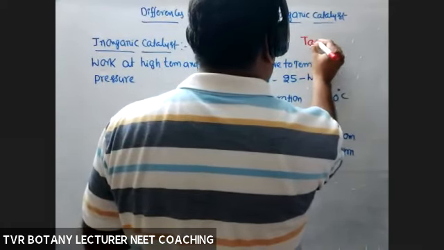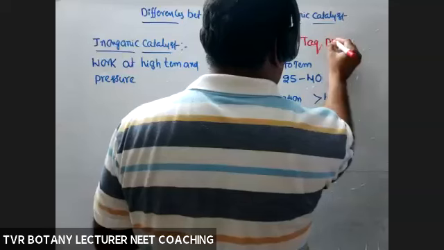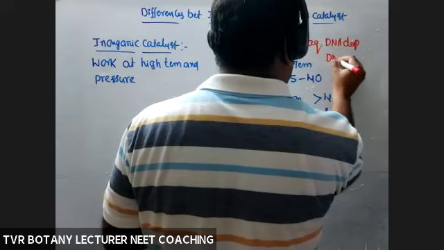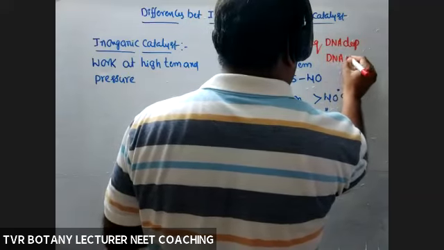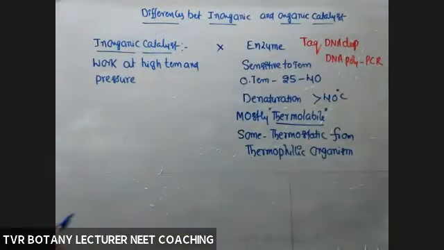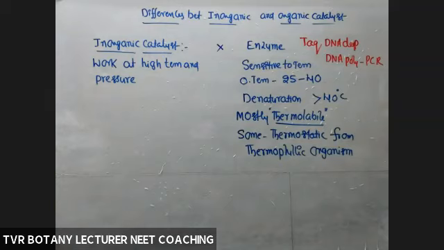Thermus aquaticus bacterium, Taq polymerase. Thermus aquaticus DNA dependent DNA polymerase concerned with gene cloning, that is a PCR technique. Thermus aquaticus bacterium, thermophilic bacterium. Okay, so most of the enzymes are thermosensitive, labile. Only some are thermostable. But what about inorganic catalyst? It is always, to a maximum extent when compared relatively, thermostable.